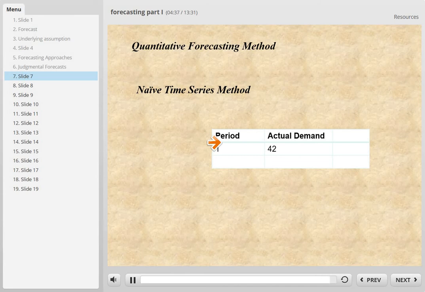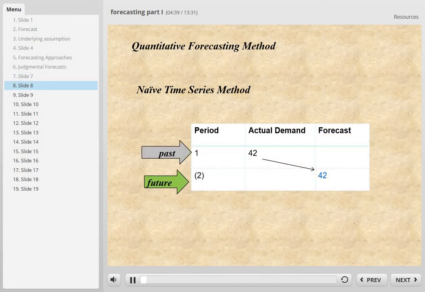Demand is 42. Just don't get surprised when we something. Now we know from the horizontal axis, the past, and vertical, which is demand. Recall that in our example, we have 3 samples: sample 1, sample 2, sample 3. Now, the future we would like to know is the sample mean.